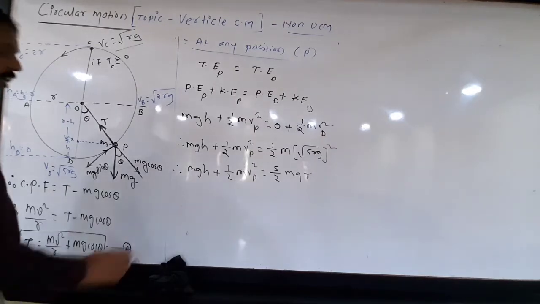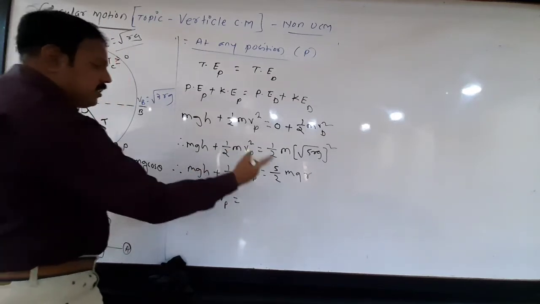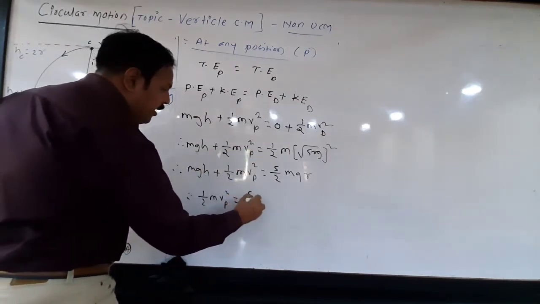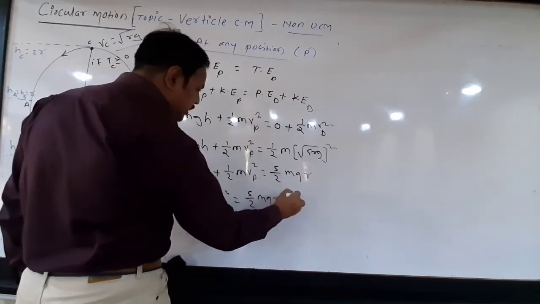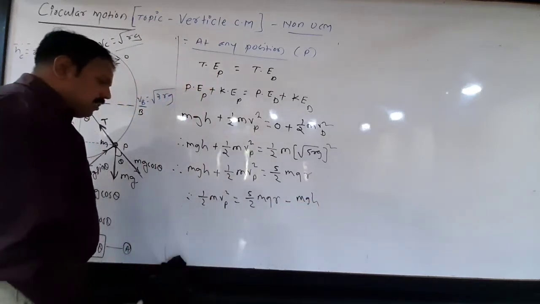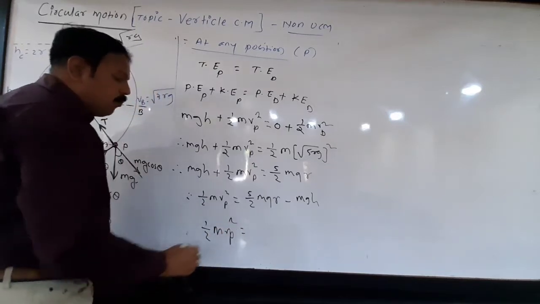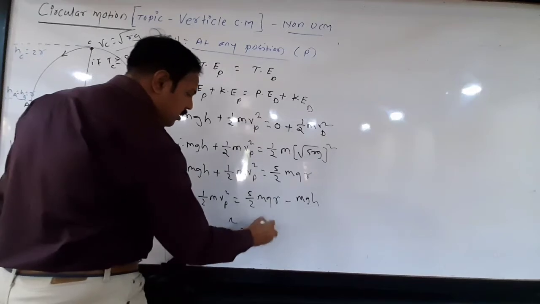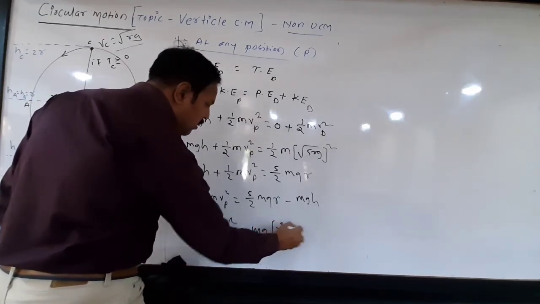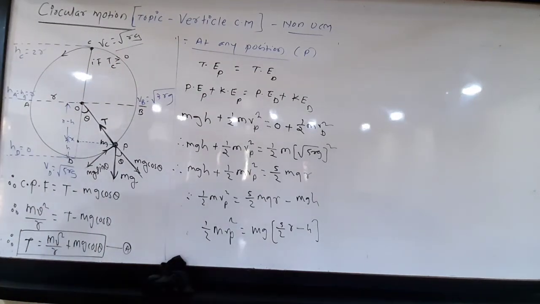So here we can say, therefore, 1 by 2 m Vp square, if we take this here, it is 5 by 2 mgR minus mgh. So 1 by 2 m Vp square is equal to mg common, here 5 by 2 R minus h. See, 5 by 2 R minus h.